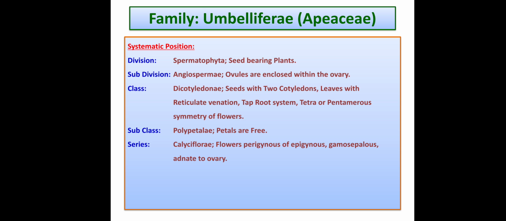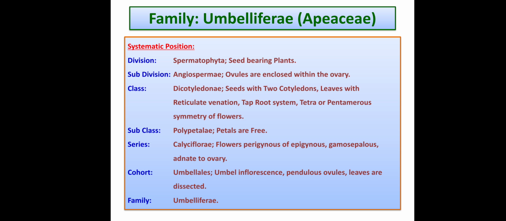Here the series is Calyciflorae, because the flowers are perigynous or epigynous. That means the ovary may not be superior but half superior, half inferior, or the ovary is inferior. Then gamosepalous, and the calyx is adnate to the ovary. Cohort or order Umbellales: umbel inflorescence, pendulous ovules, leaves are dissected, and the family is Umbelliferae. So this is the systematic position of family Umbelliferae.